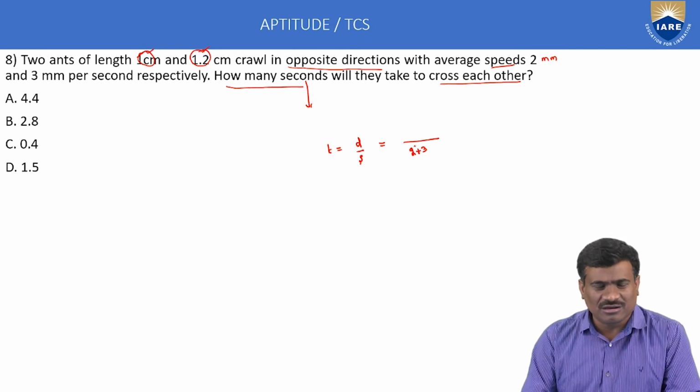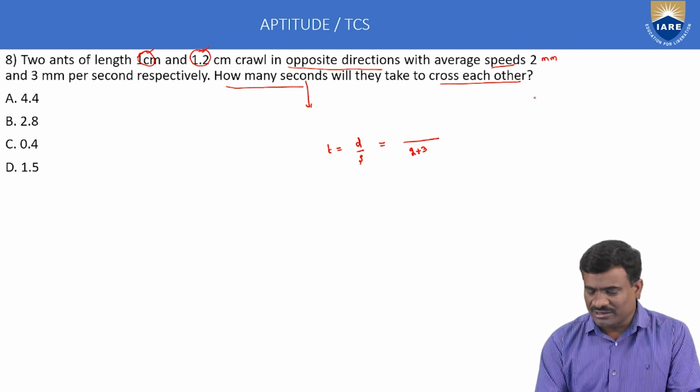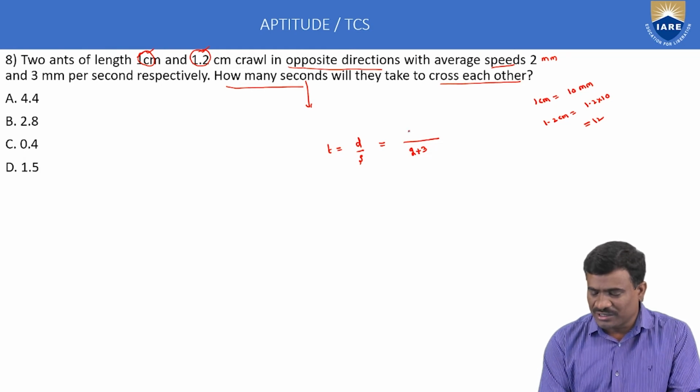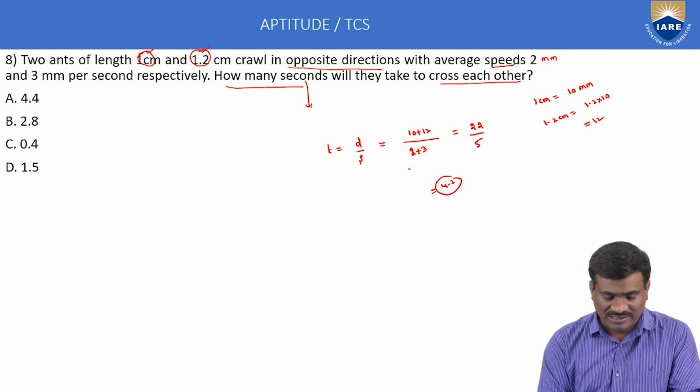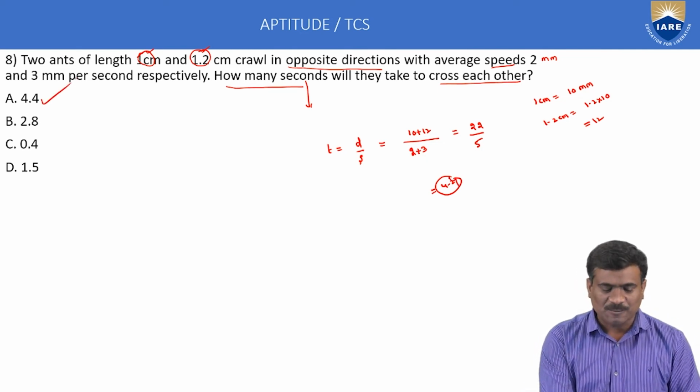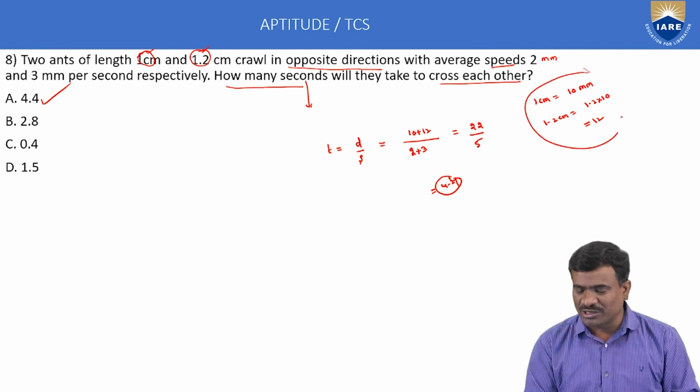Numerator is in centimeter, denominator in millimeters, so convert. Numerator 1 centimeter converts into 10 mm. Next 1.2 converts into mm: 1.2 into 10 is equal to 12. In the numerator, 10 plus 12 is equal to 22, divided by 5 is equal to 4.4 seconds. Option A only is correct.